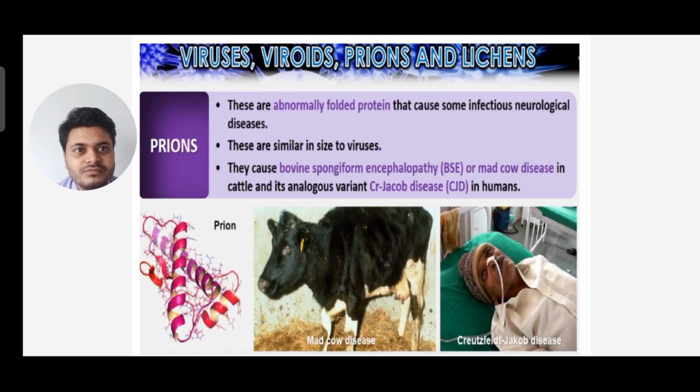They cause bovine spongiform encephalopathy, BSE, or mad cow disease in cattle, and its analogous variant, Creutzfeldt-Jakob disease, that means CJD, in humans. You can see mad cow disease and Jakob disease. So prions have an abnormally folded protein structure, cause neurological disease, and are also smaller than viruses in size.